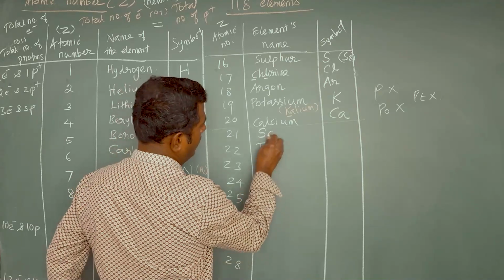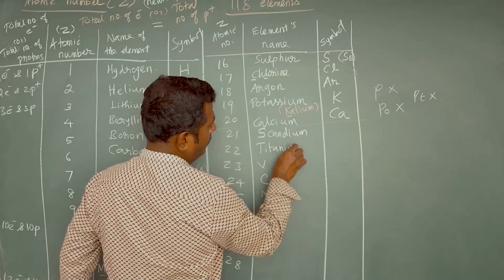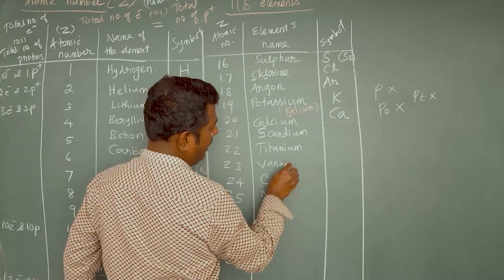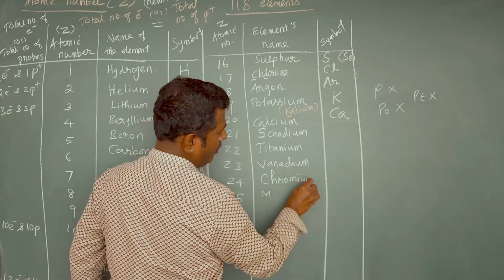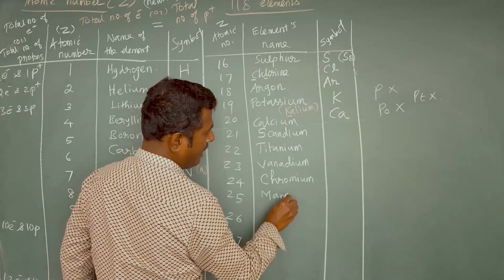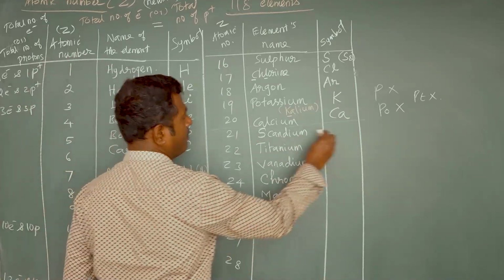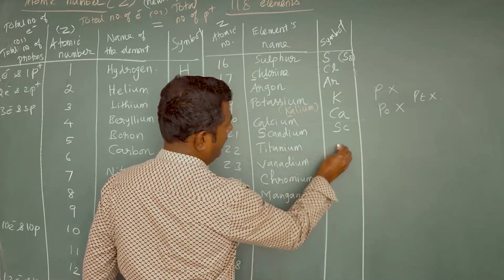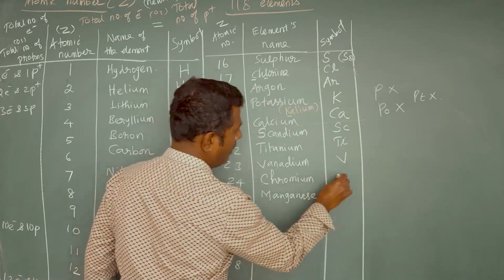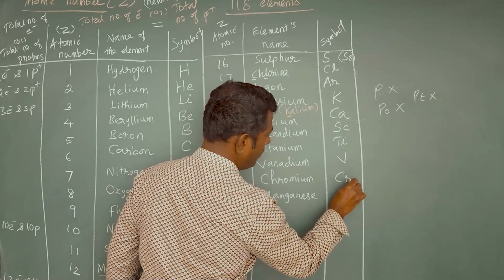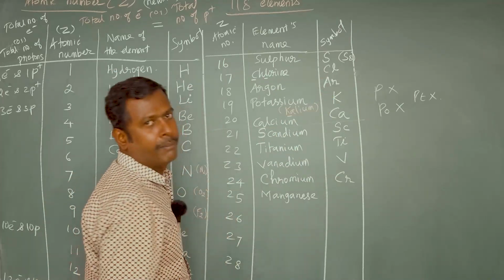S for scandium, T for titanium, V for vanadium, C for chromium, M for manganese. The symbol for scandium is Sc. Symbol for titanium is Ti. Symbol for vanadium is V. Chromium, not Ch, it is Cr. Cl is chlorine, Cr is chromium.